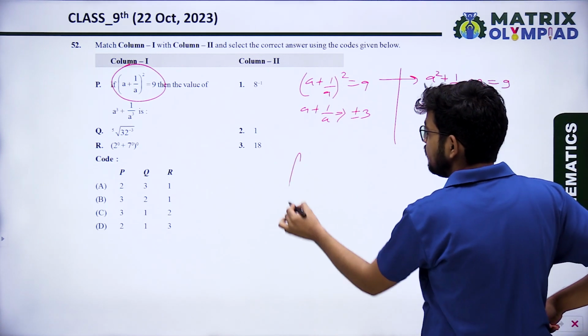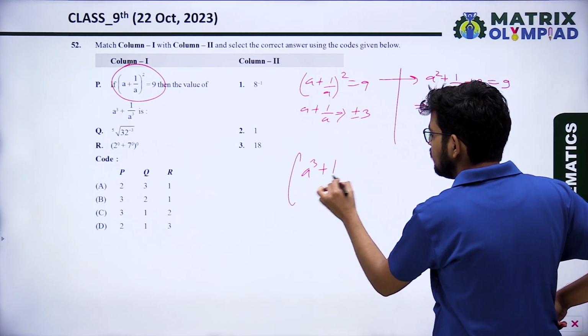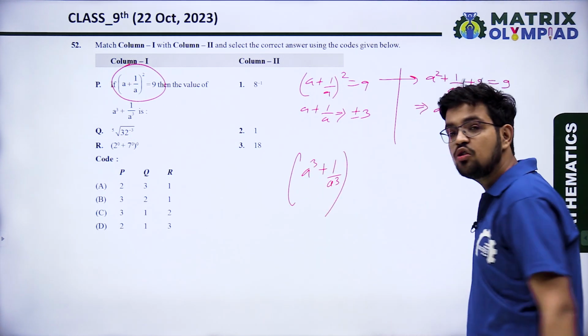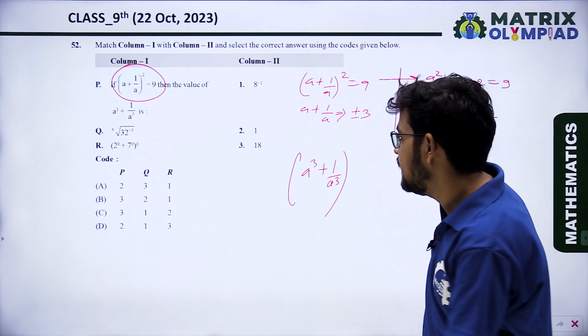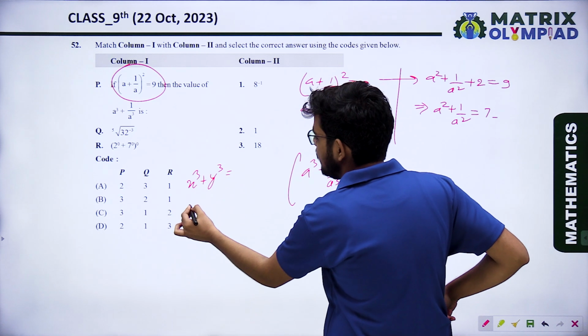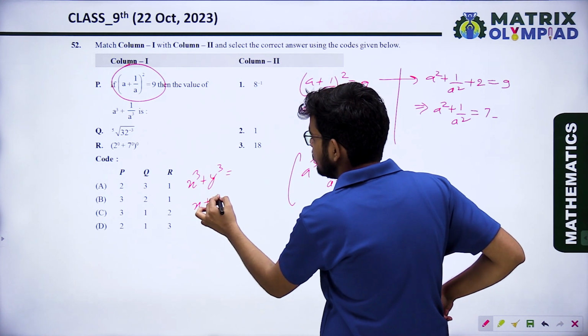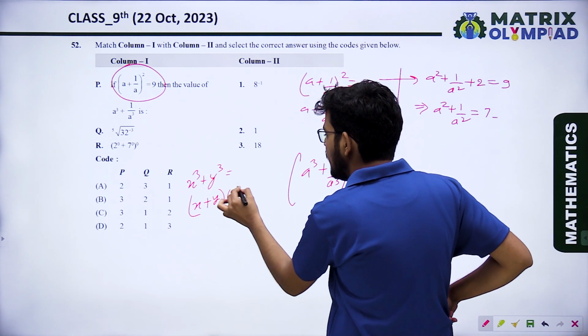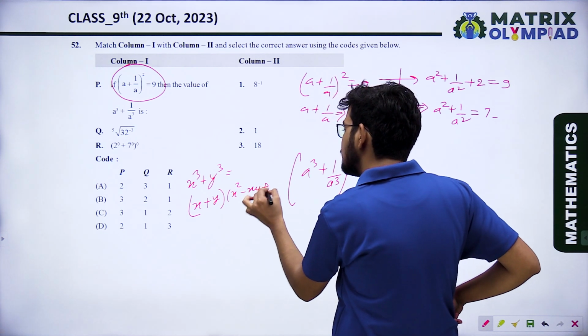Now it is asking the value of a cube plus 1 upon a cube. The identity we will use is x cube plus y cube, which is (x plus y)(x square minus xy plus y square).